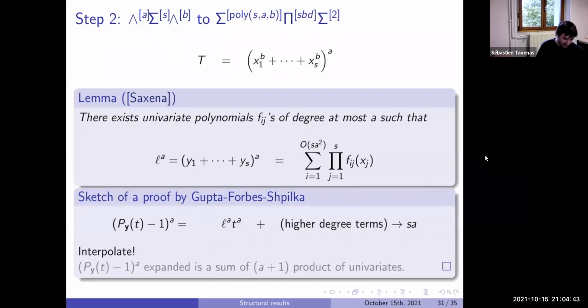Okay. And now, a nice thing we can do is an interpolation. We want to get this coefficient, L to the A, which is exactly that. Interpolation, what is it? We do a sum, so we need a sum of size at most S to the A. And each element of the interpolation is this thing when we evaluate T with a constant.